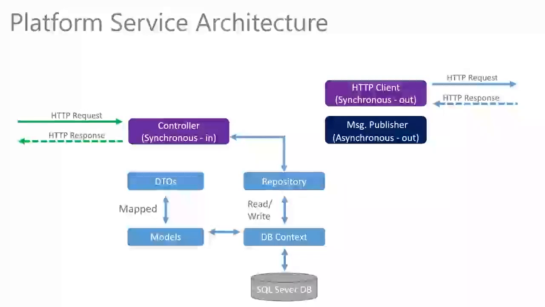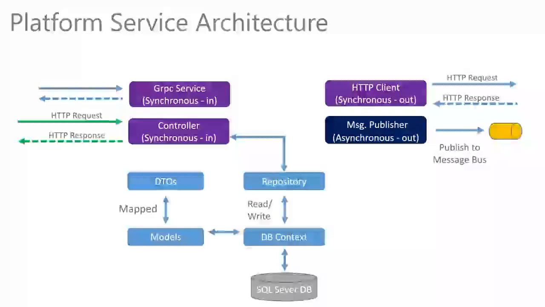We're then coming on to the main event, which is to use a message publisher, which is asynchronous out. And so our platform service is going to publish events onto our event bus, onto our message bus. And then finally, we're going to use gRPC within our platform service as a synchronous in service. And so clients, in this case our command service, can use gRPC to request platforms back from our platform service.